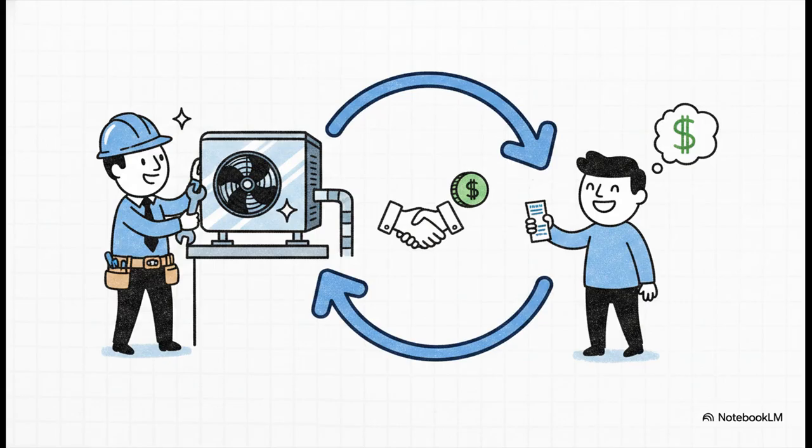This brings us to a huge hurdle in the industry, known as the split incentive. Historically, if a landlord paid for a green capital improvement, say an upgraded HVAC system, the tenant reaped all the financial rewards through lower monthly utility bills. That left the landlord with the upfront bill and zero return on investment.